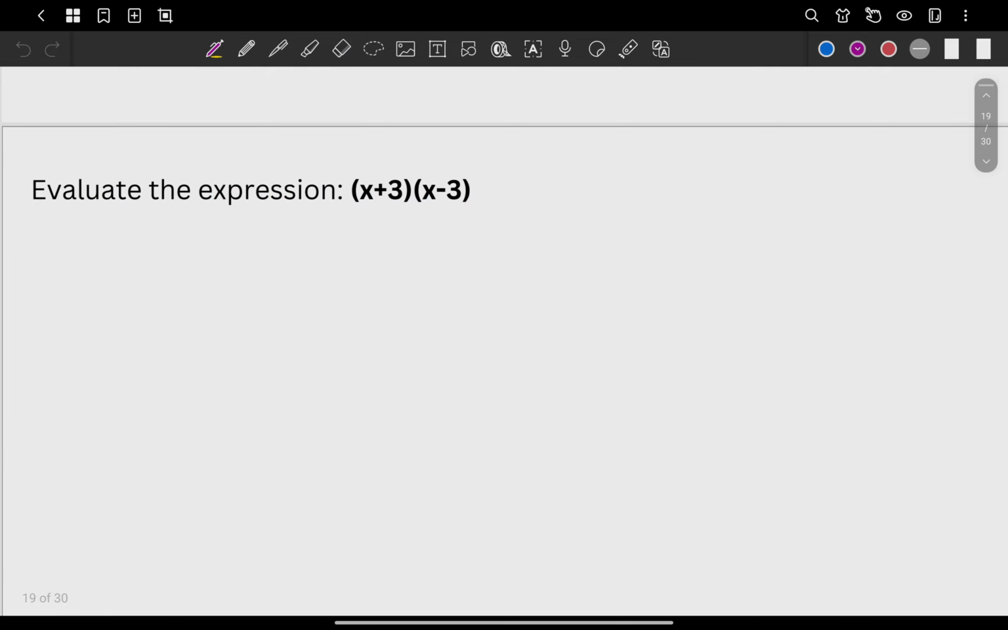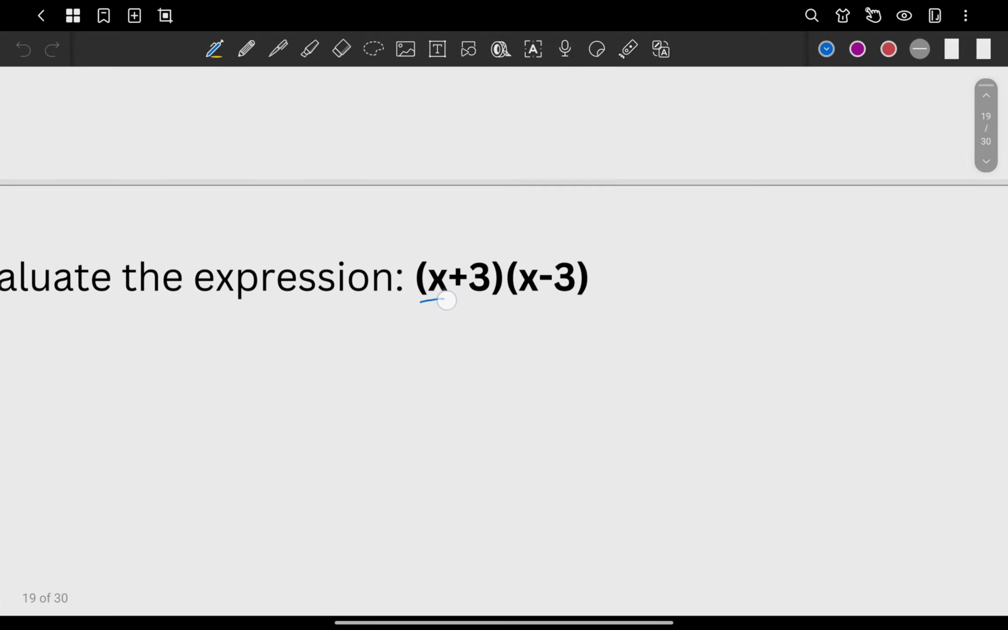Next, evaluate the expression. So this one here is an example of what we call the difference of two squares. Because, again, if we have here same values, x and 3, x and 3, and then you have plus and minus. What do you do here? You get those repeating values, and then you square them, and you subtract. What's x raised to 2? Simply x squared. Minus 3 squared is 9. And that's your answer already.